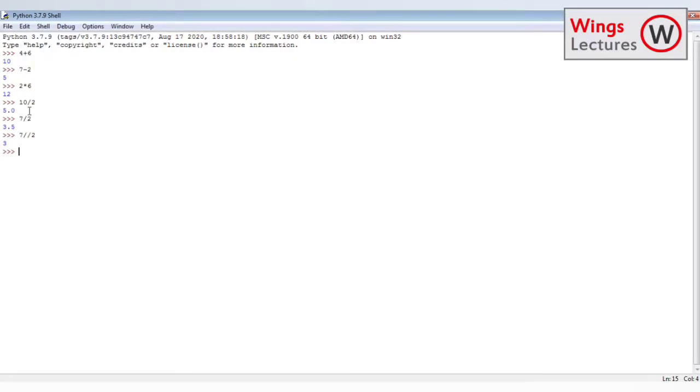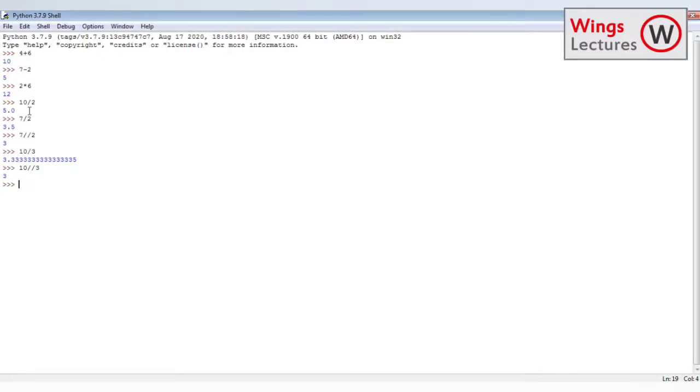Next, we know the modulus operation, right? How to perform modulus? 10 divided by 3, what will be the answer? 3.333. So let's try with integer division: 10 double slash 3, I'll get 3.